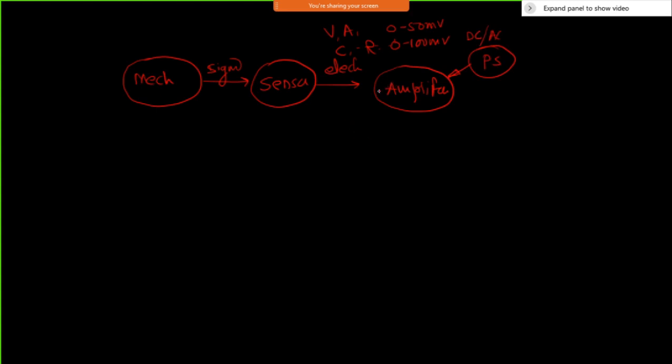This amplifier will map the range of the output of the sensor to 0 to 5 volt or 0 to 10 volt, or sometimes minus 5 to plus 5 volt. There will be different versions, depending on the requirement. After this, the signal is typically an analog type signal, meaning I can vary this analog signal.